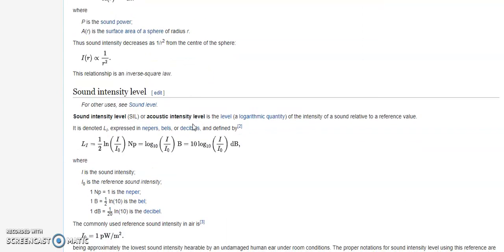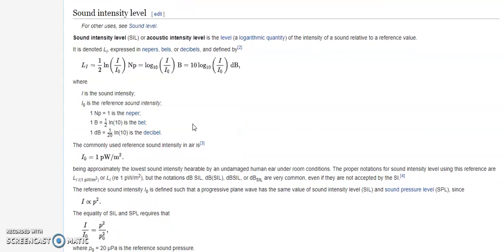Now the last thing is sound intensity level. Sound intensity level, in short SIL, also called acoustic intensity level, is the level of the intensity of sound related to a reference value. If you take a reference value, you can calculate the sound intensity level relative to it. It is denoted by L_I and expressed in nepers, bels or decibels, which are its units.